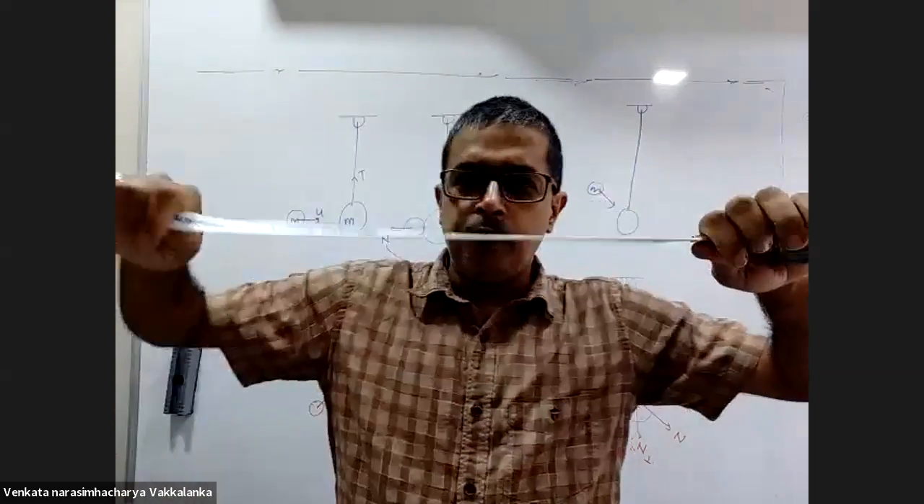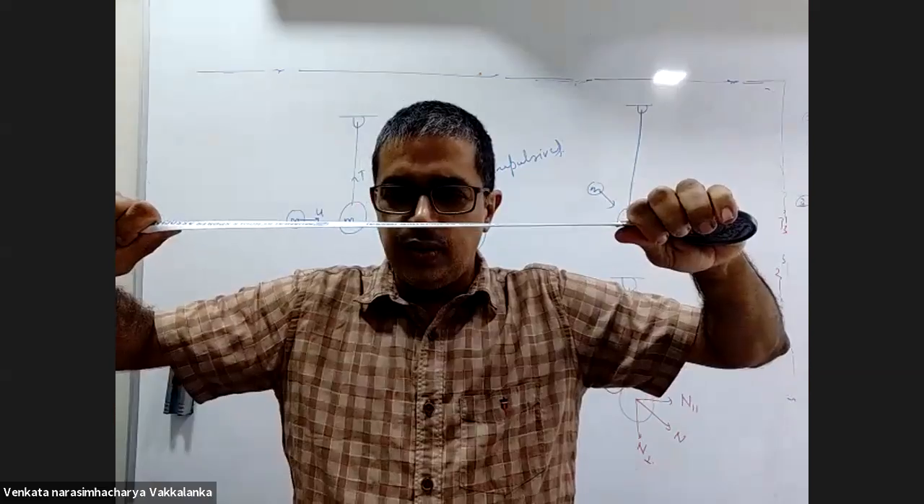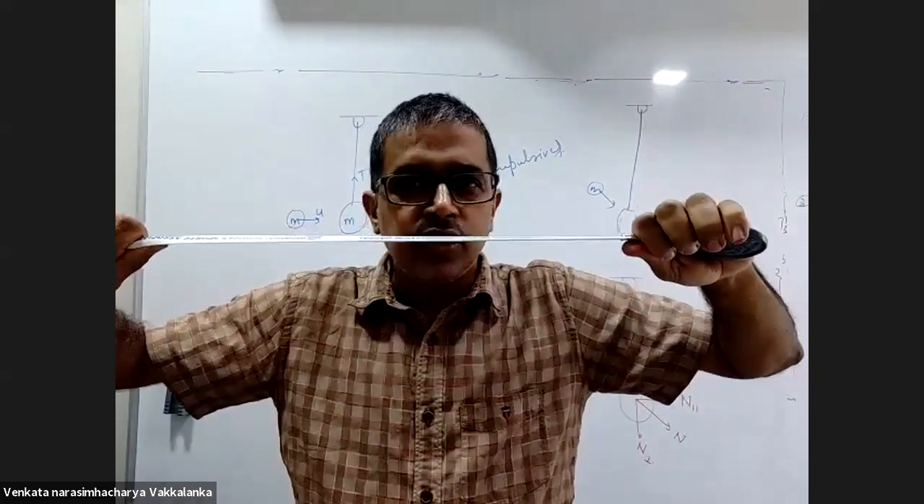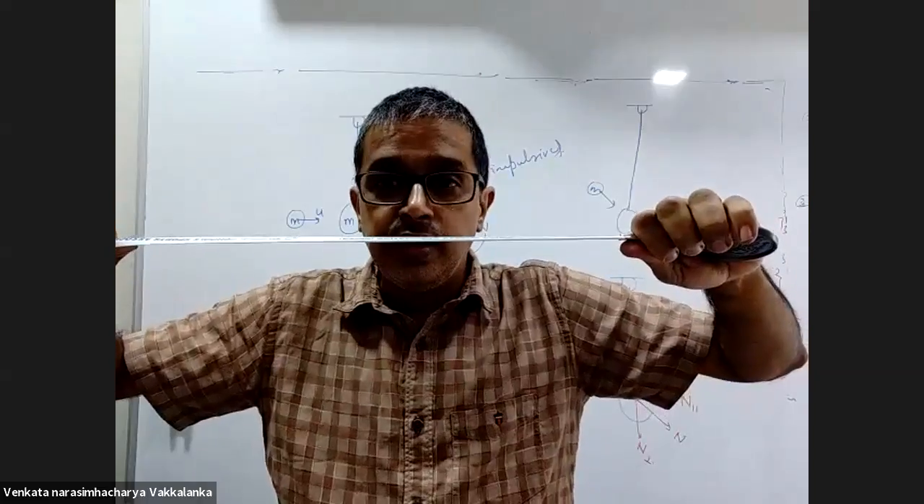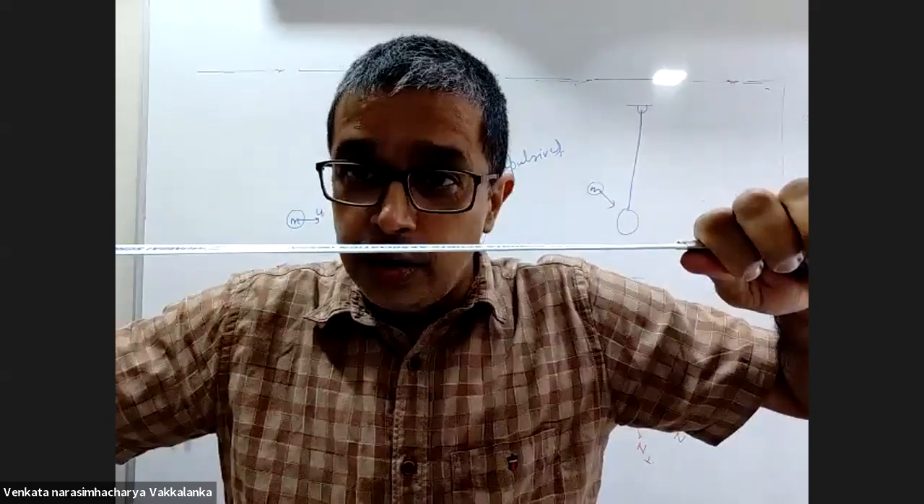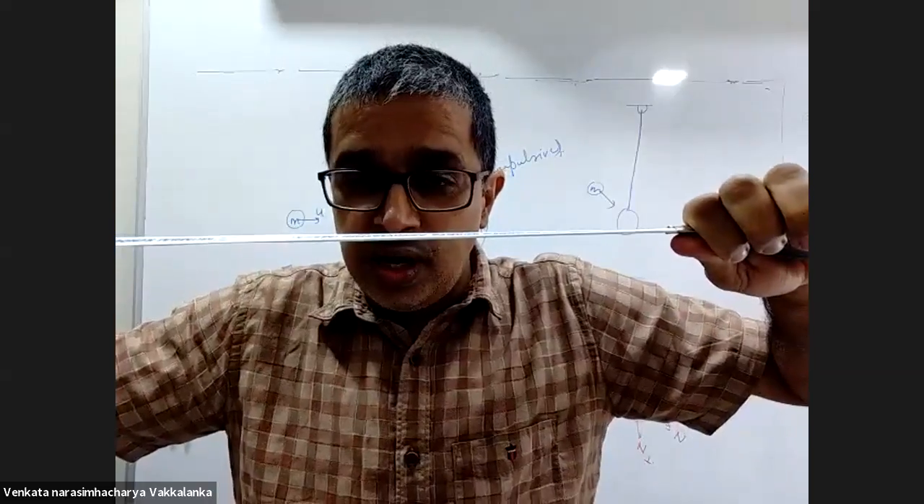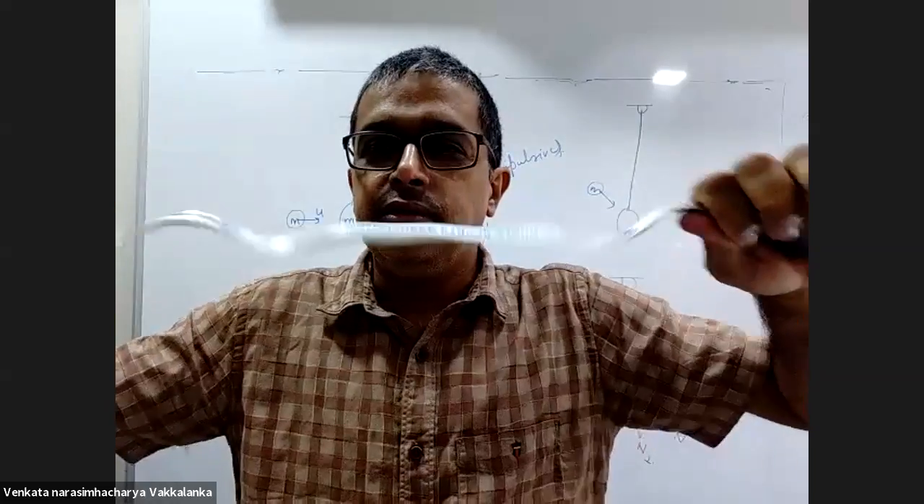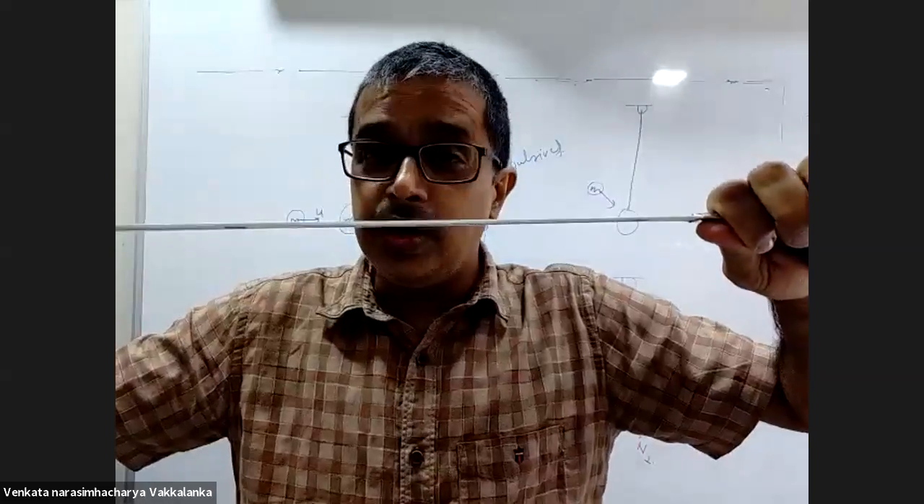Listen, I am pulling from both sides. There is a lot of tension in it. I am applying a lot of force. But this tension is non-impulsive. All of you listen. The tension is non-impulsive. Same tension, when I do this, it is impulsive. Do you get the difference?